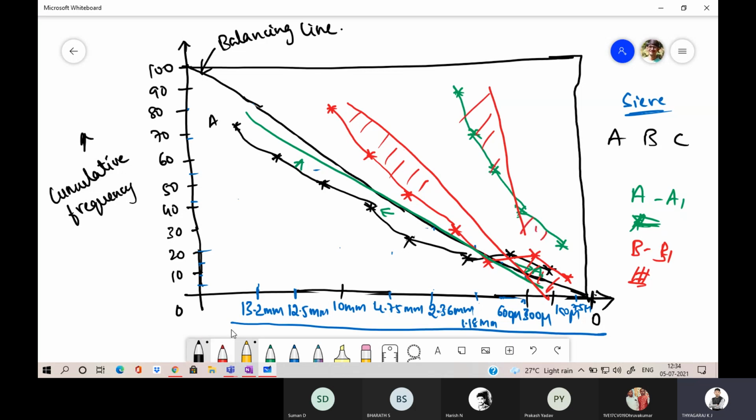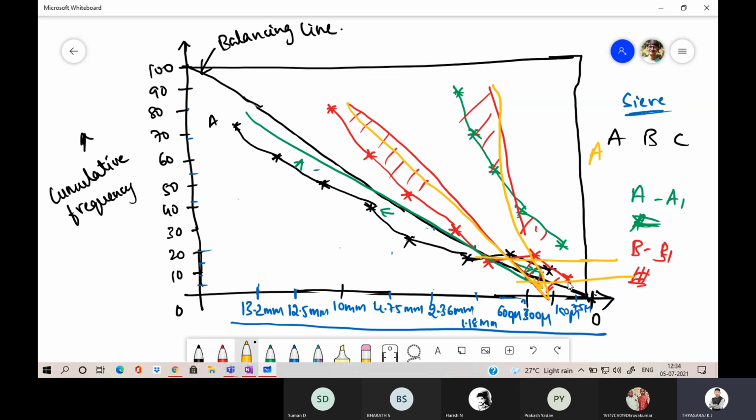Now you are going to join the end point of the A line with the starting point of the B line. Then the end point of the B line should be joined with the starting point of the C line, and it will cut the balancing line up to here.